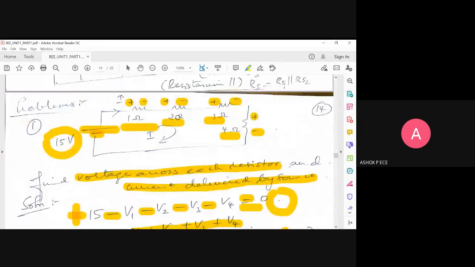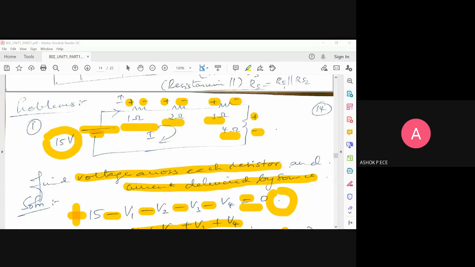Is this problem clear to anyone? How to apply KVL? Anybody is having doubt here? This is a basic problem, the basic problem on how you apply KVL inside a circuit. Anybody is having doubts or queries, please get it clarified now itself. Again, I repeat two things. One, direction of current. Second one, polarity convention. Plus to minus, minus to plus. If you remember these two things correctly, you can solve any problem easily.